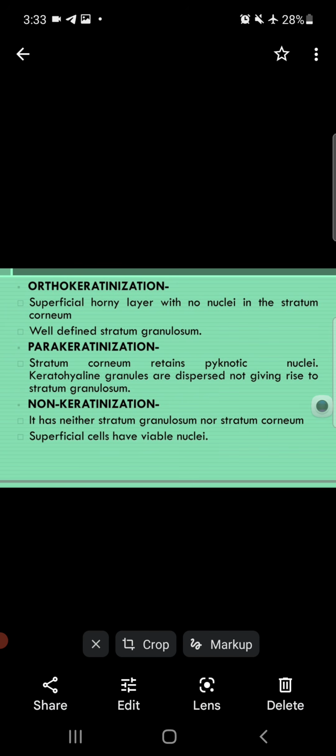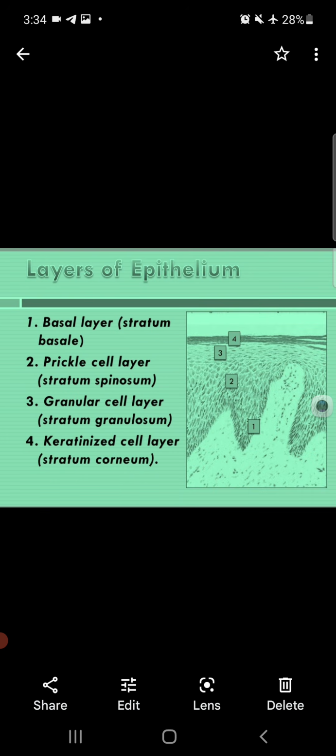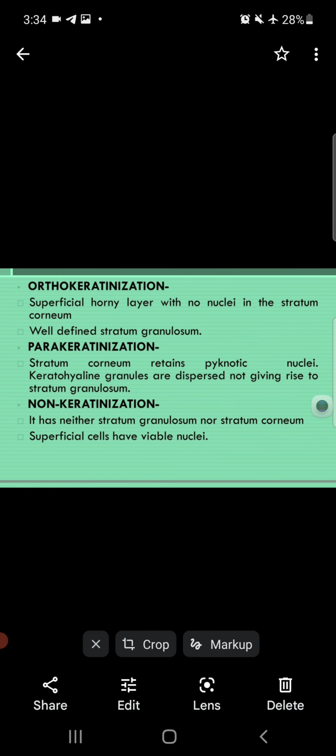Now, what is the difference between orthokeratinization, parakeratinization, and non-keratinization? The gingival epithelium may be orthokeratinized, parakeratinized, or non-keratinized. The difference is that in non-keratinization, the top two layers are absent. Only the stratum basale layer and stratum spinosum are present. Stratum granulosum and stratum corneum are absent in non-keratinization.